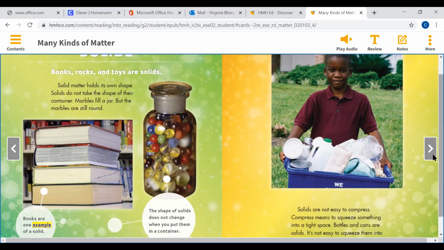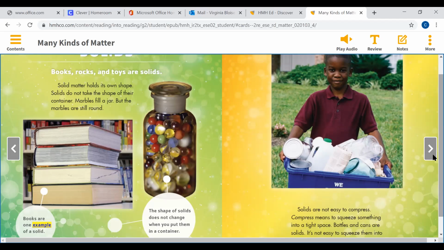Maybe the jar is a container. Let's see. Marbles fill a jar, but the marbles are still round. The shape of solids does not change when you put them in a container. I was right. So that picture is showing me the container, and then the marbles are inside the container.